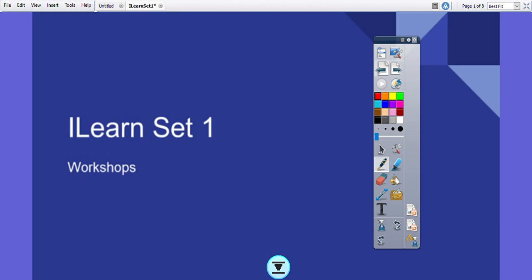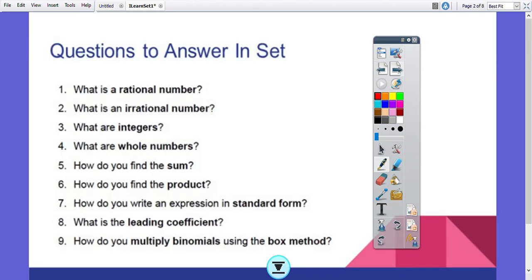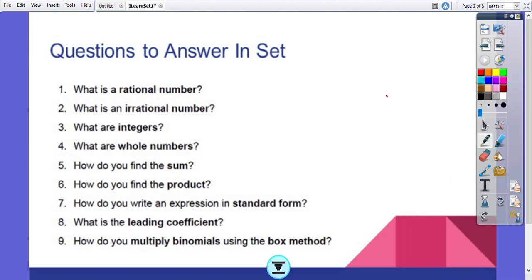Essentially what I am trying to attempt during these YouTube videos is to set you up for the completion of the entire packet that Ms. Wallen and I gave you. This again is the first set, and some of the questions that need to be answered in the packet are the following. What is a rational number? What is an irrational number? What are integers, whole numbers? How do you find the sum and the product of these numbers? How do you write an expression in standard form? What is the leading coefficient? And how do you multiply binomials using the box method? Now today we will only focus on answering the first two questions.